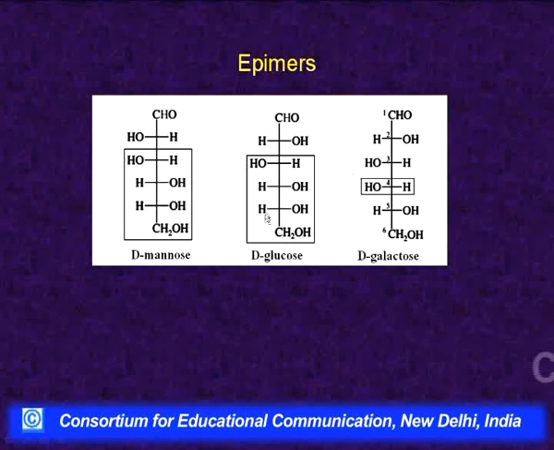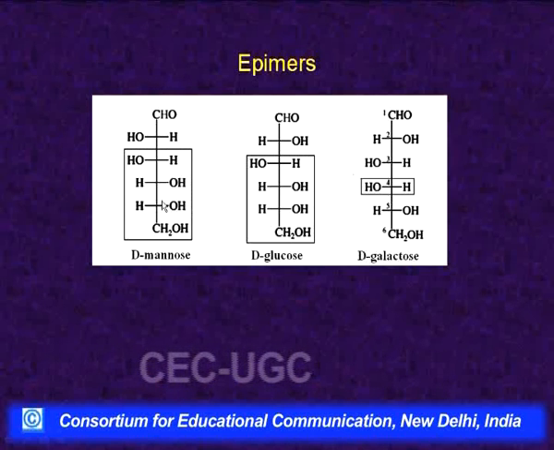What we find is that they have a similar configuration at carbon number 3, 4 and 5 both. The lower 2 hydroxyls are placed on the right, this hydroxyl is placed on the left. Where do they differ? They differ in the configuration at carbon number 2 only. In glucose it is on the right side, whereas in mannose it is on the left side.